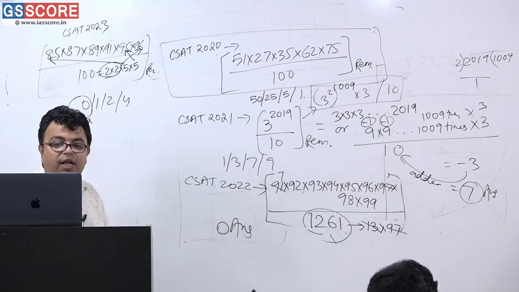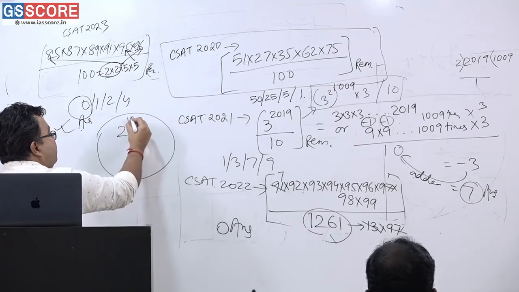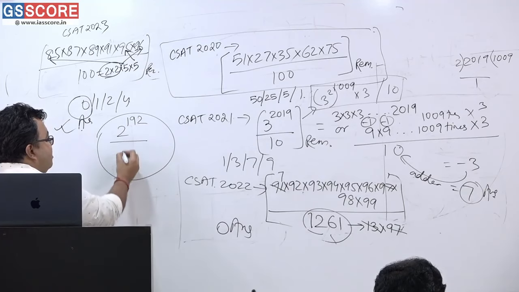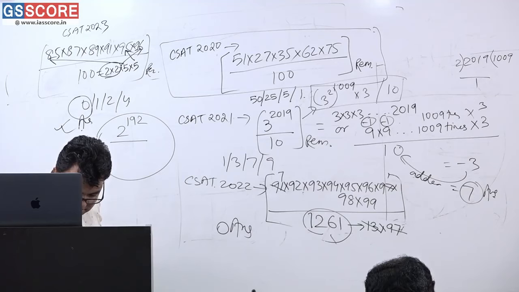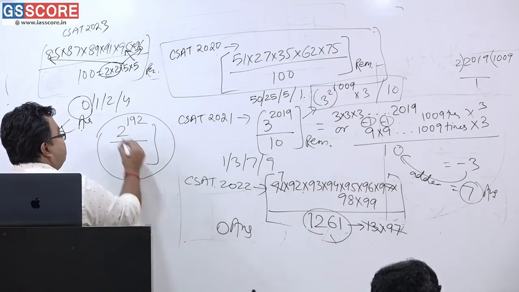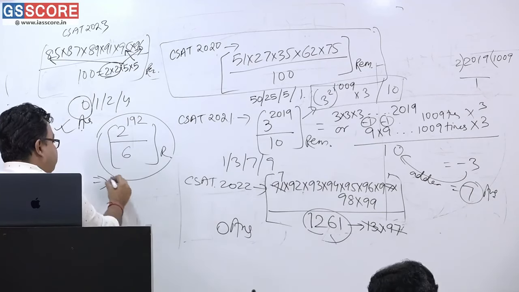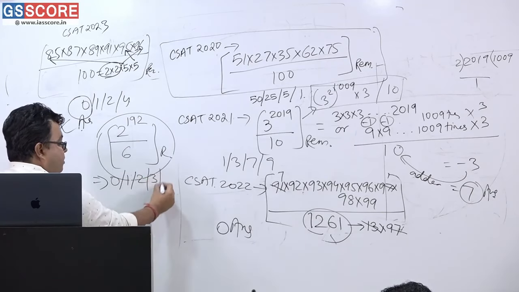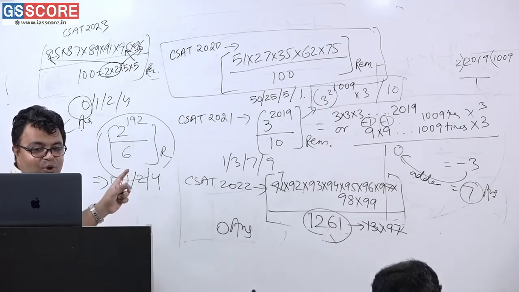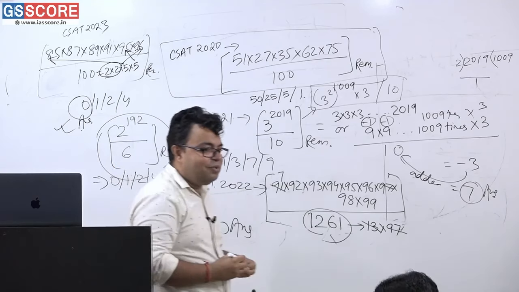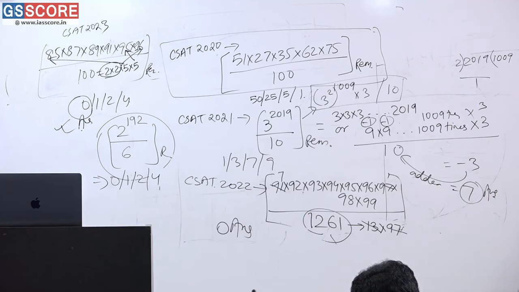And the end question of the day to all the students, CSAT 2023: 2 to the power 192 when divided by 6. What is the remainder? The options are 0, 1, 2, 3, 4. So this is the end question of the day, CSAT 2023. Rest all, first of all, write it down. Please make it and then you can go.